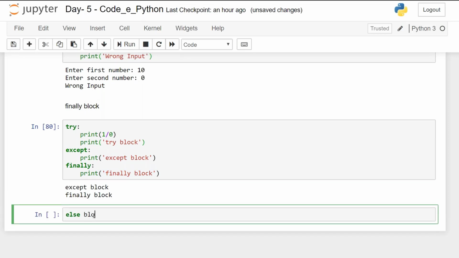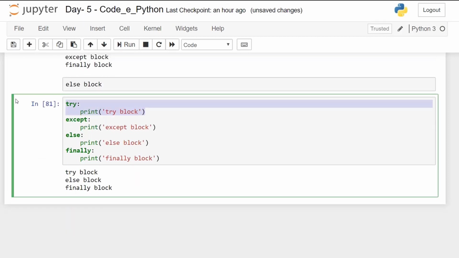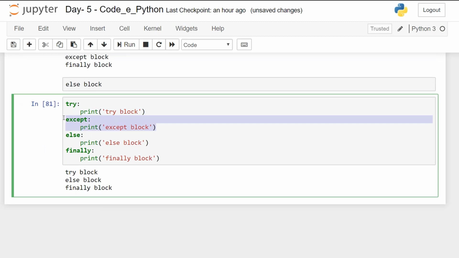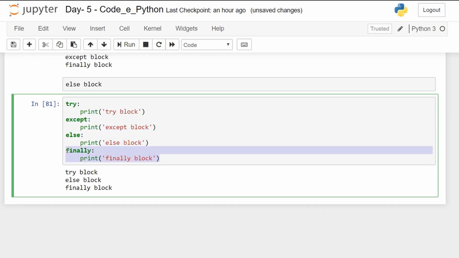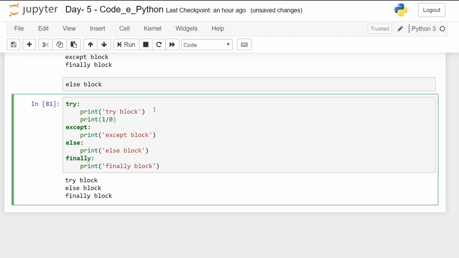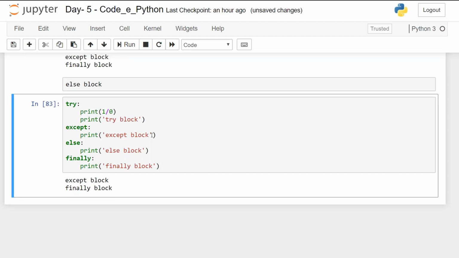Let's talk about the else block. So when you print it, it will print the try. No exception is caused. It will print an else block and a finally block. Okay, let's make changes in this one. 1 divided by 0. So I printed except and finally block.